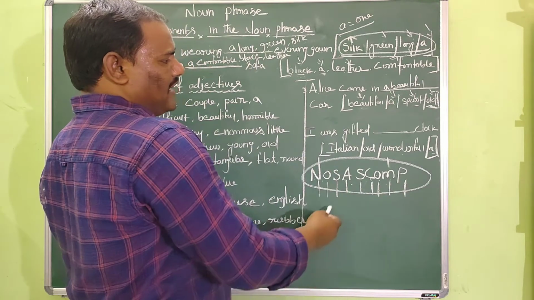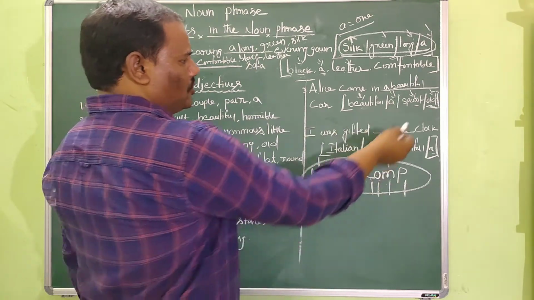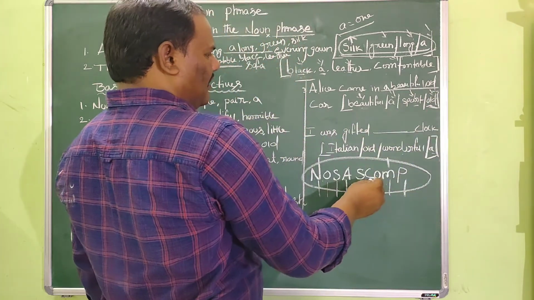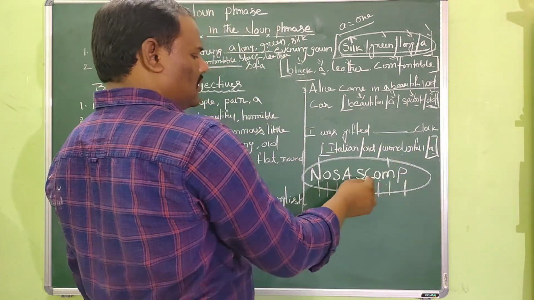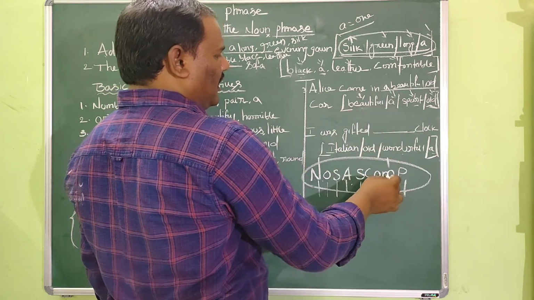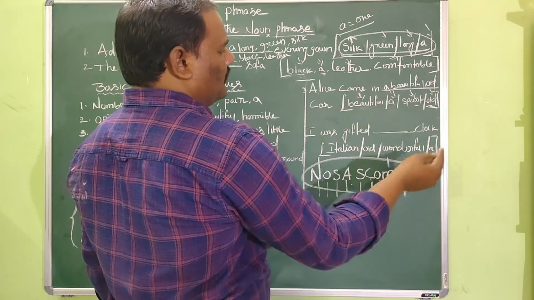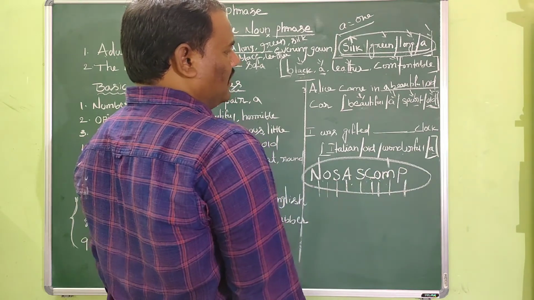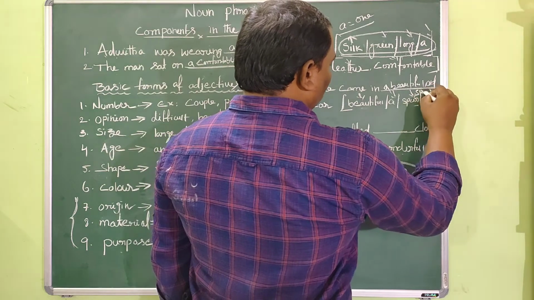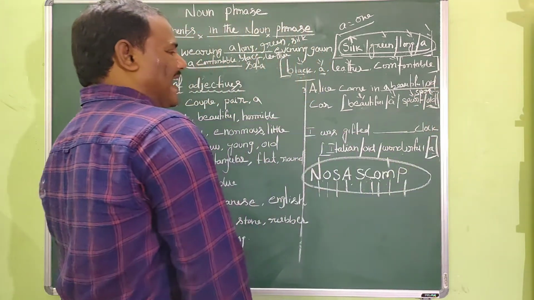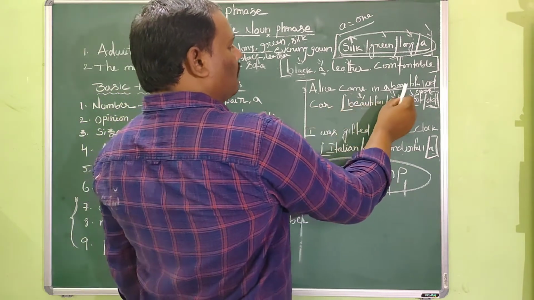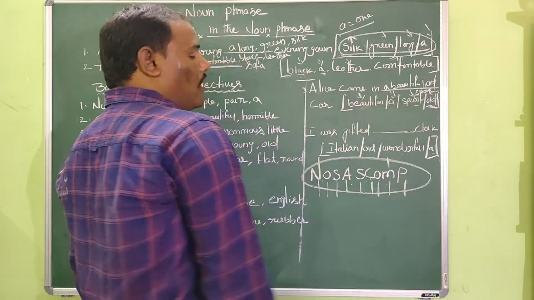Next, size, it is not given. Age, old. Okay, color, not mentioned. Shape, not mentioned. Next, origin, not mentioned. Material, not mentioned. And purpose is mentioned. What is that? Sport. So the correct sequence of all these words is allies came in a beautiful old sport car.